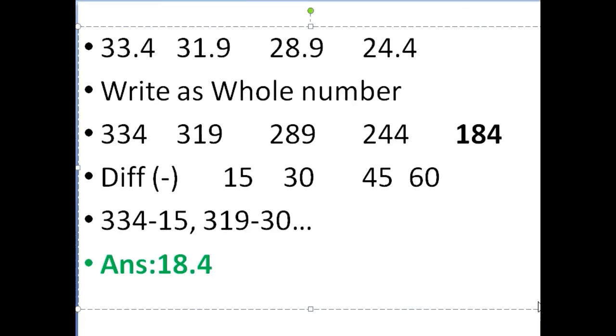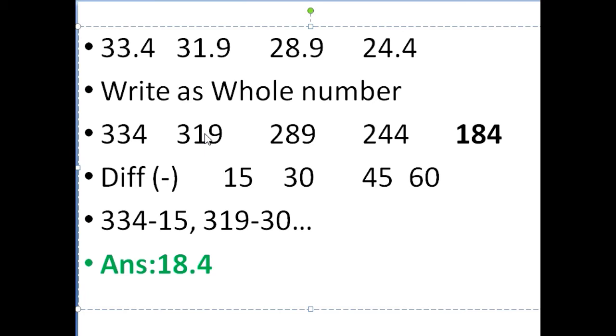Yes, let us see this problem. It is again a big number, 33.4, 31.9, 28.9 and 24.4. Here also you make it as a whole number, 334, 319, 289, 244, and then you find the difference. The difference between the first two numbers is 15 and the next two is 30, 45 and 60. Now you see 15, 30, 45. Automatically the next number will be 60. Then you should see how they have arrived.